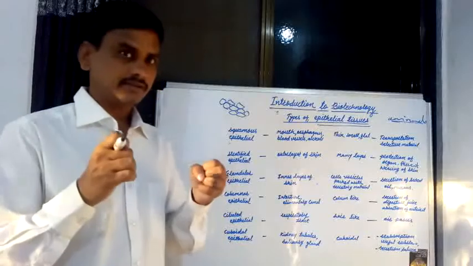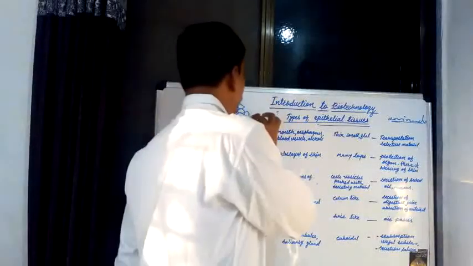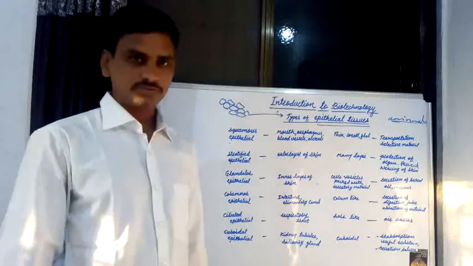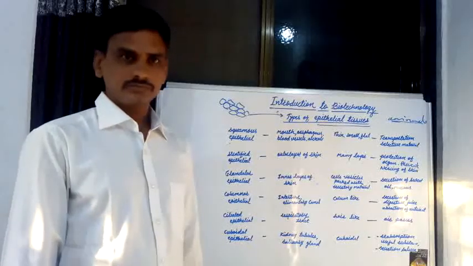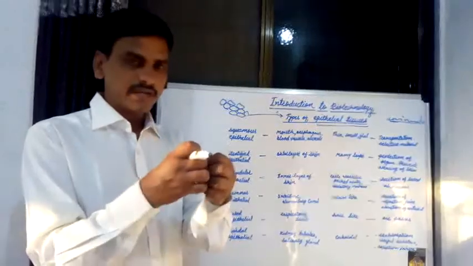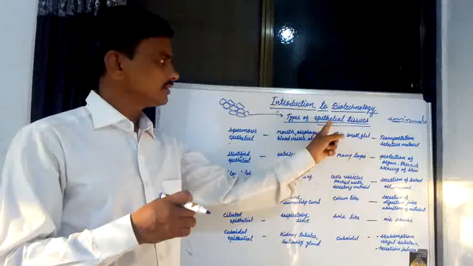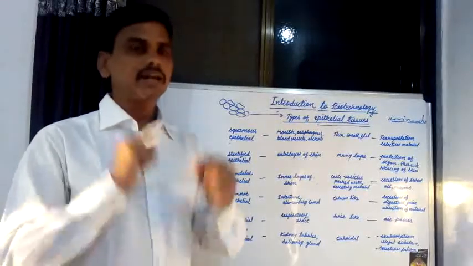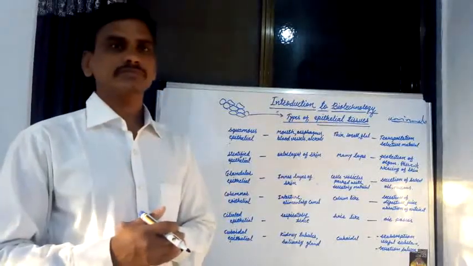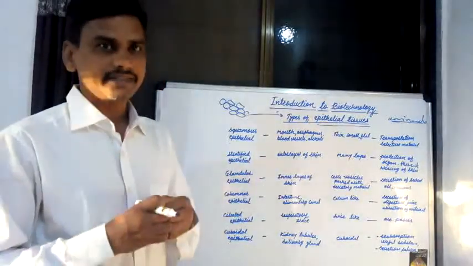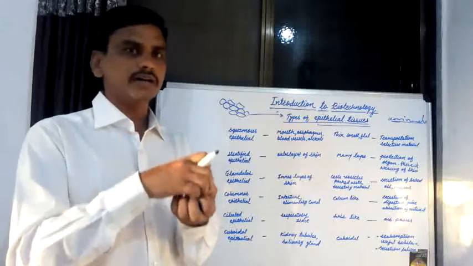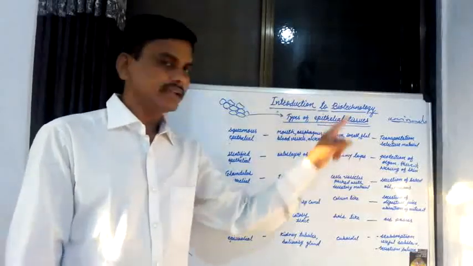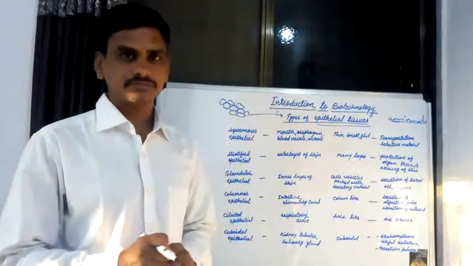Compactly arranged, similar types of cells group together to form epithelial tissue in animals.